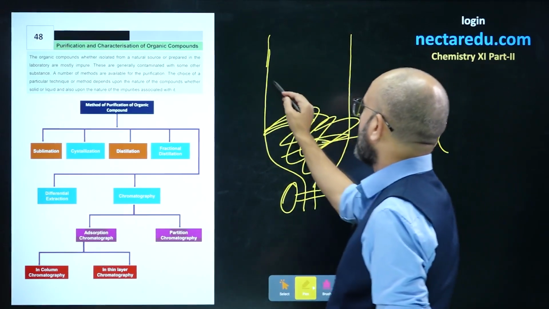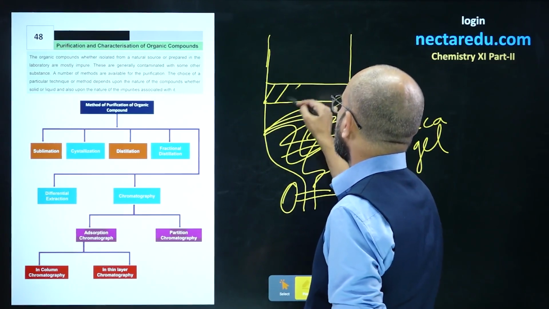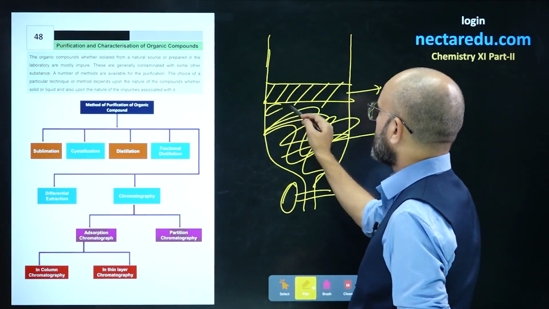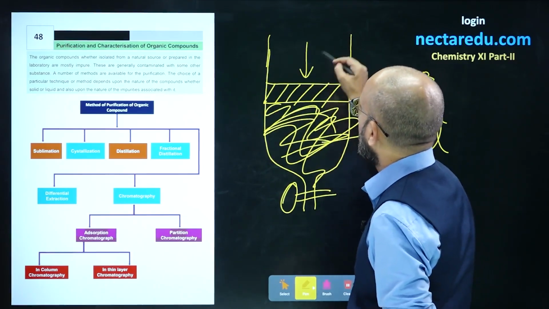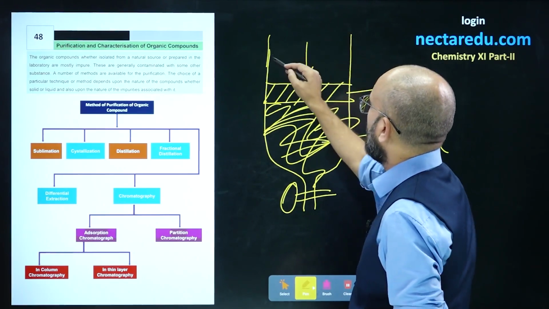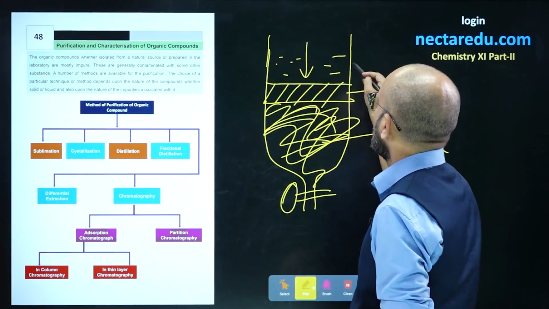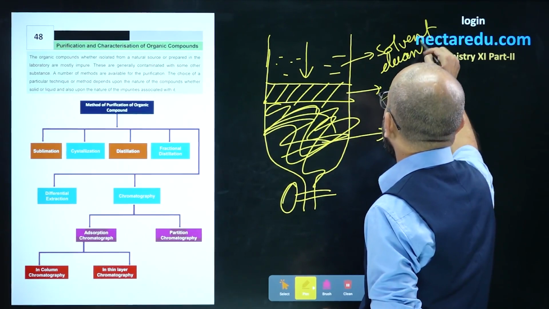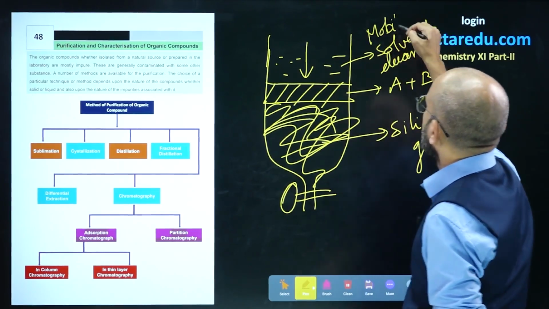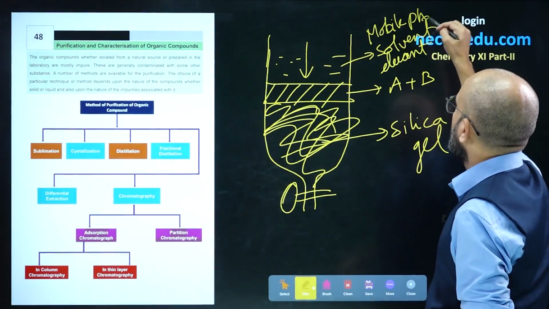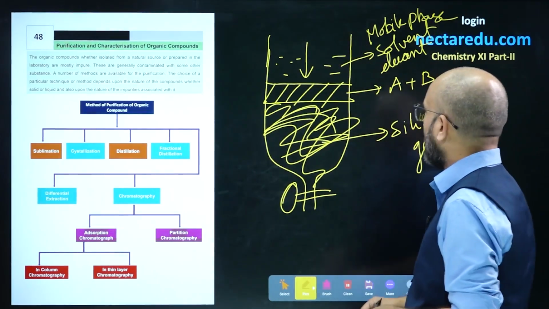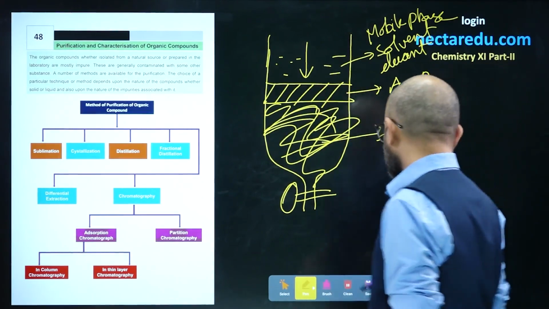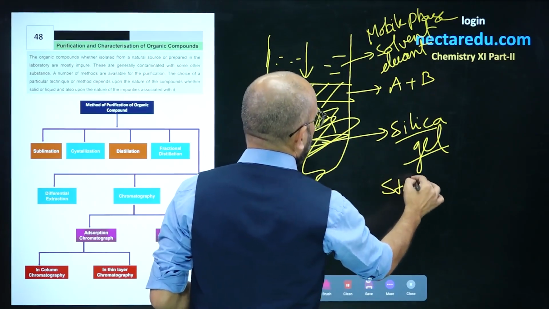On top of it, we put the mixture which we need to separate. This has A plus B, right? We need to separate them. Now, from the top, we will place a solvent. It is called eluent or mobile phase. So the solvent is placed at the top, you have a mixture A and B, and this is silica gel. Silica gel is used as a stationary phase over here.